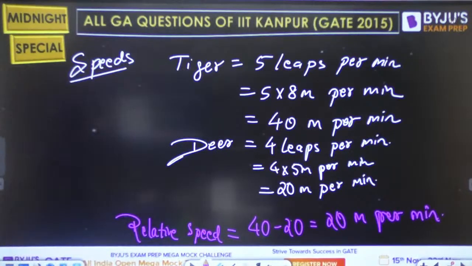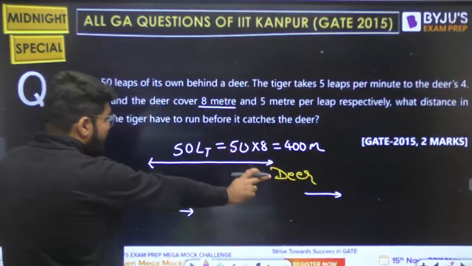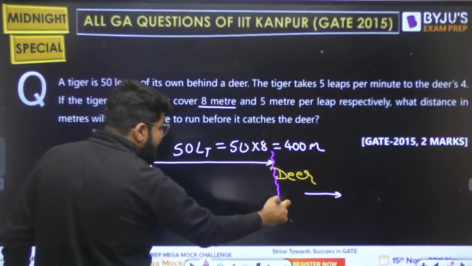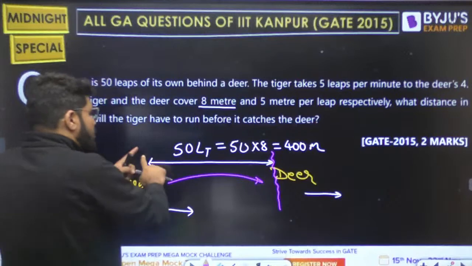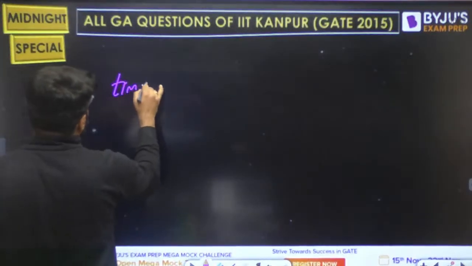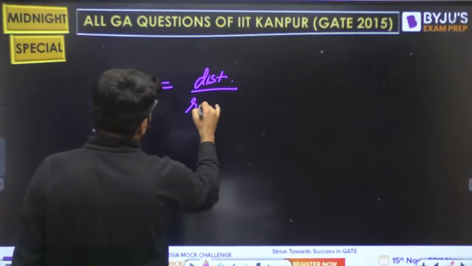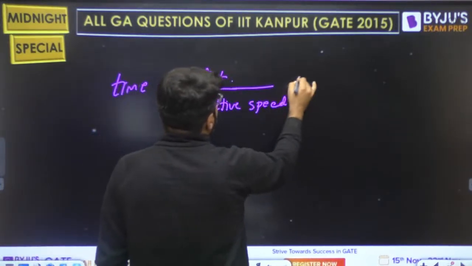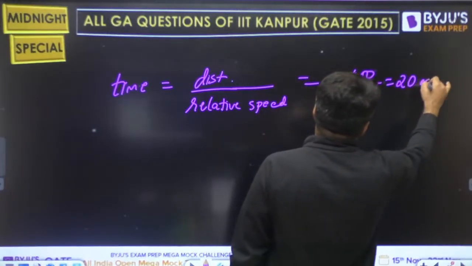Okay, so the relative speed is 20, and now how much distance? Once I have assumed relative speed, I can imagine that deer is stationary and only the tiger is moving. That is why we use the relative speed concept, right? So tiger has to cover how much of the distance? The time required by the tiger is the distance behind the deer divided by their relative speed. The distance is 400, relative speed is 20. So that is 20 minutes.